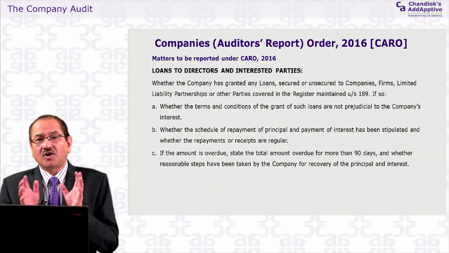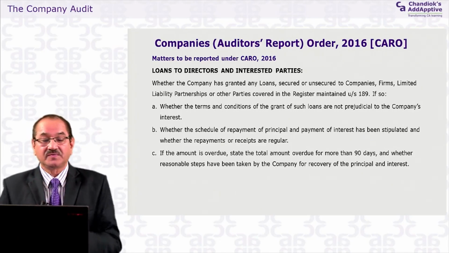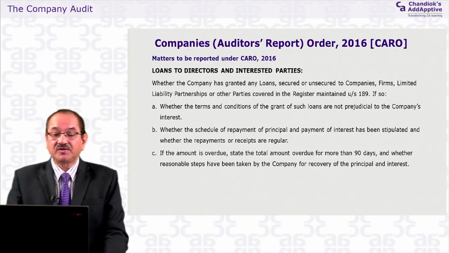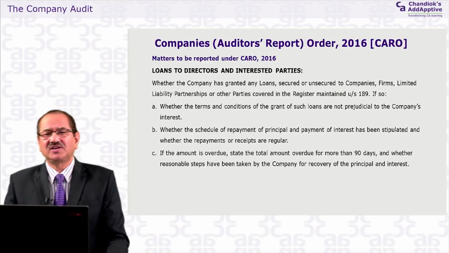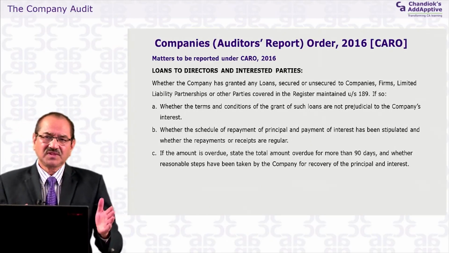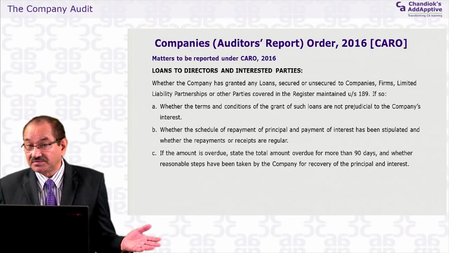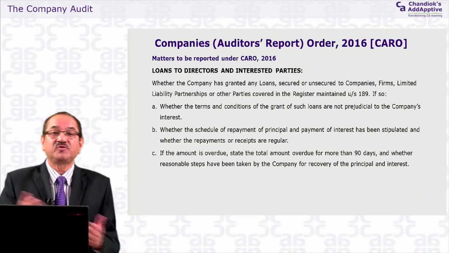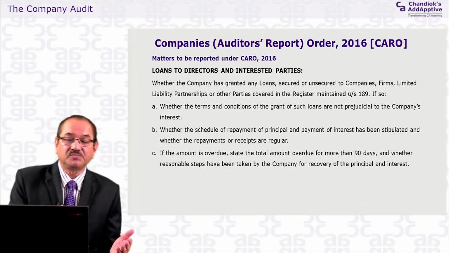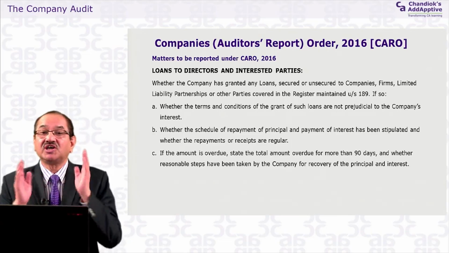So there the auditor has to take a judgment whether it's prejudicial to the interest of the company or not. Whether the schedule of repayment of principal and payment of interest has been stipulated, whether the repayments or receipts are regular. So this is the point which you have to see. If they have taken a loan, there are certain terms and conditions. If the terms and conditions say that quarterly they have to make a payment of this much of principal, this much of interest, whether they are paying it regularly or not.